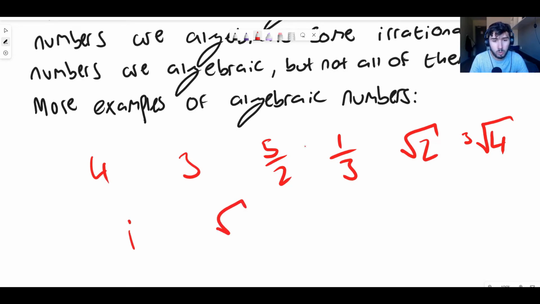The square root of 2 times i. Minus i. Why not? And we'll even say minus i plus 5. Normally you'd write that as 5 minus i, but we're going to be crazy. These are all algebraic numbers. And you might think, oh, what about pi? Is pi algebraic? No, pi is the last category here. We're going to talk about the next category of numbers, the last category, and that's going to be transcendental numbers.